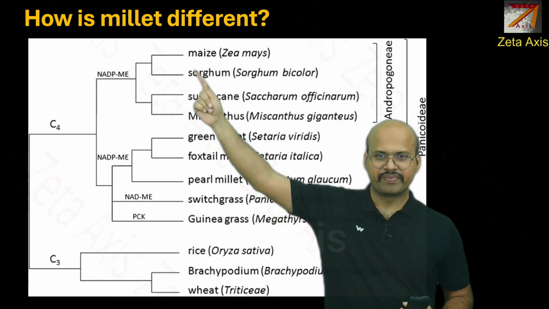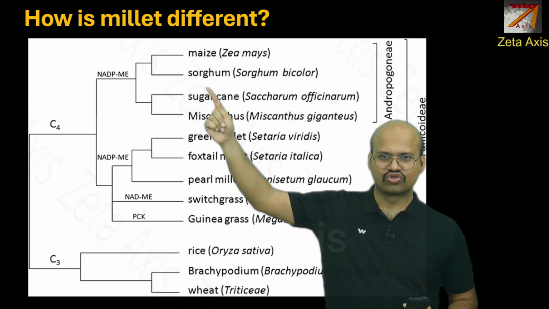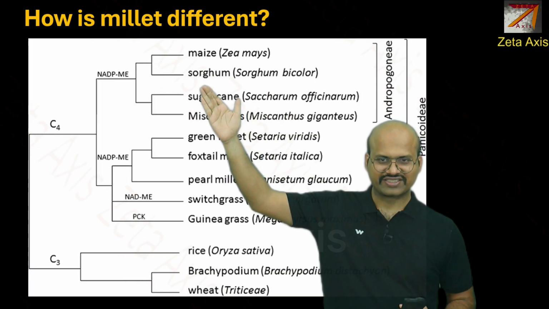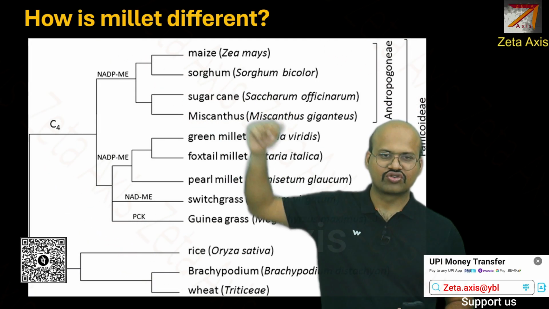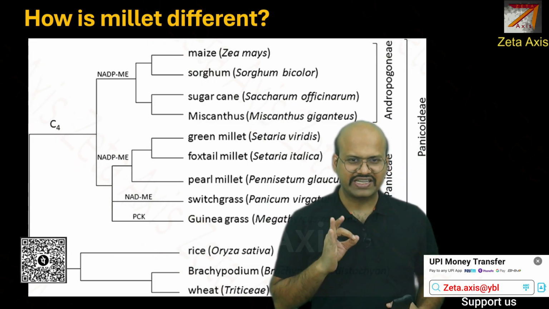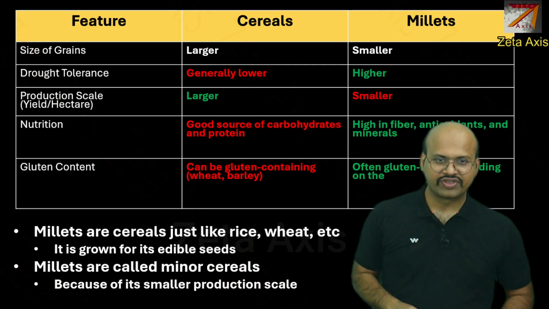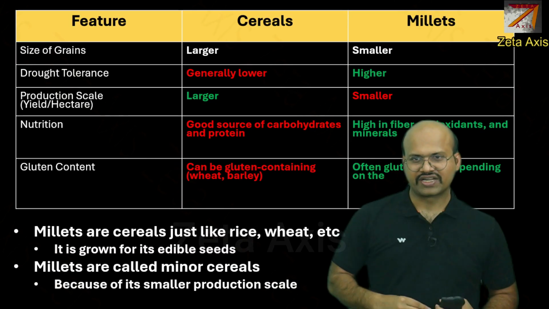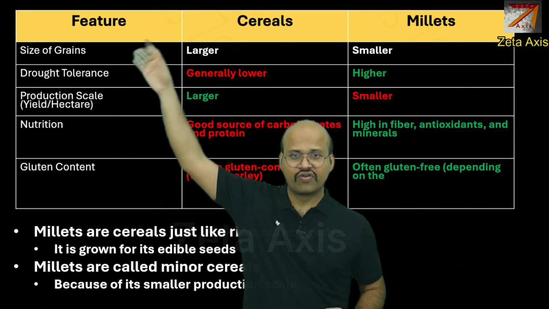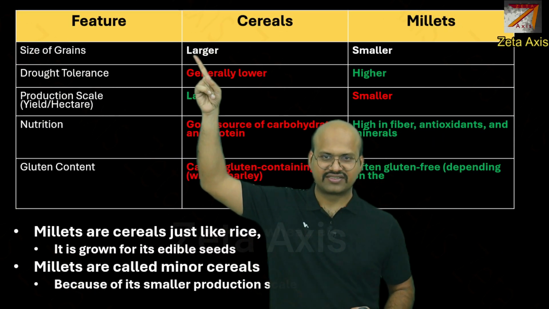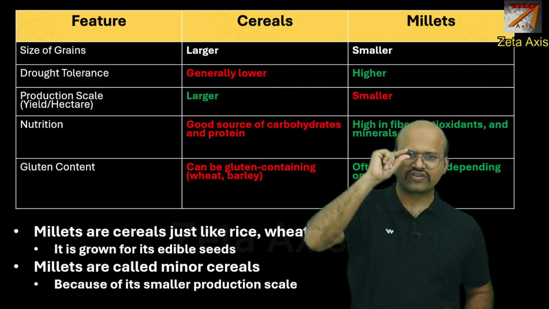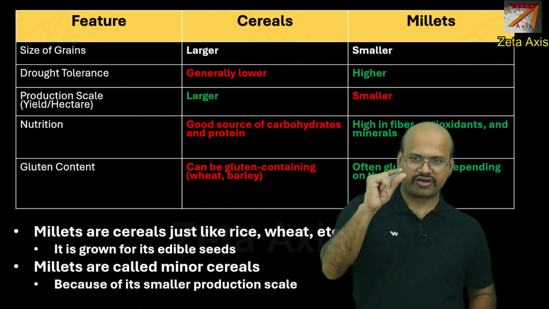Here we can see maize and sorghum. Sorghum is Jowar. However, sorghum is considered as millet while maize is not a millet. So the difference is very scientific in nature. The thing that we can remember is that the size of grains for major cereals is larger. For millets, the size of the seeds is smaller.